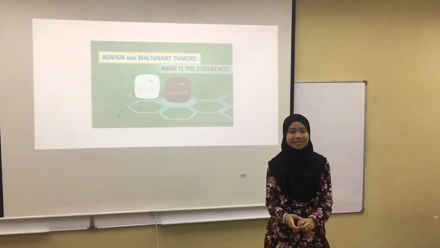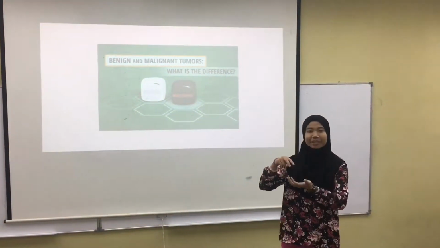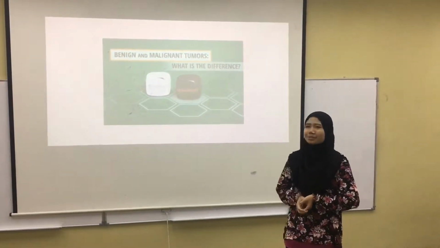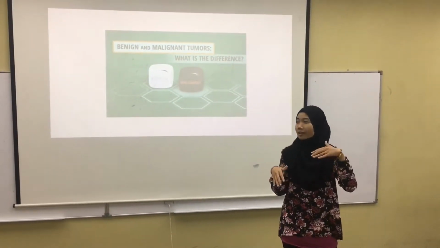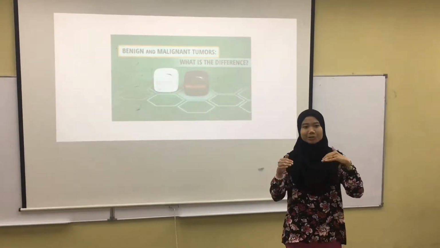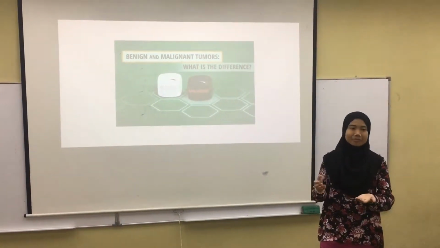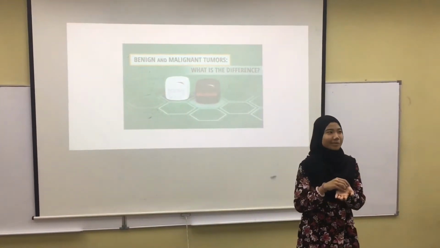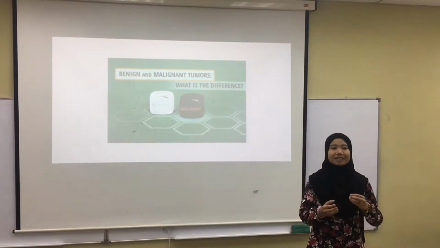So when we talk about cancer, it is a cancerous tumor, and it is divided into two: benign and malignant tumor. So what is the difference? A malignant tumor is a cancerous tumor that spreads throughout the body, but a benign tumor is non-cancerous and unable to spread throughout the body. A benign tumor can only be serious if it presses on the main artery, the primary nerve, or the brain.